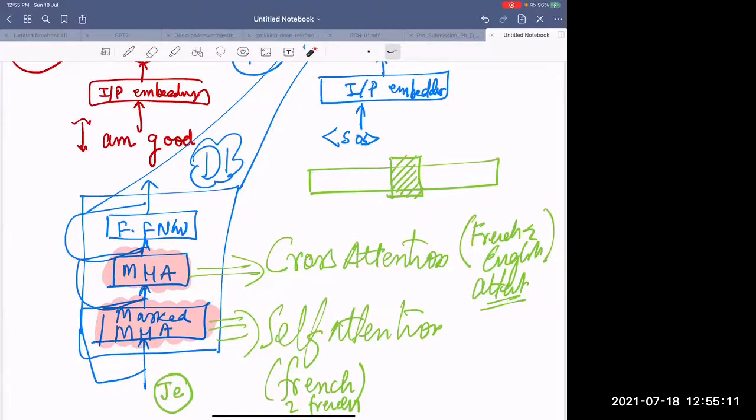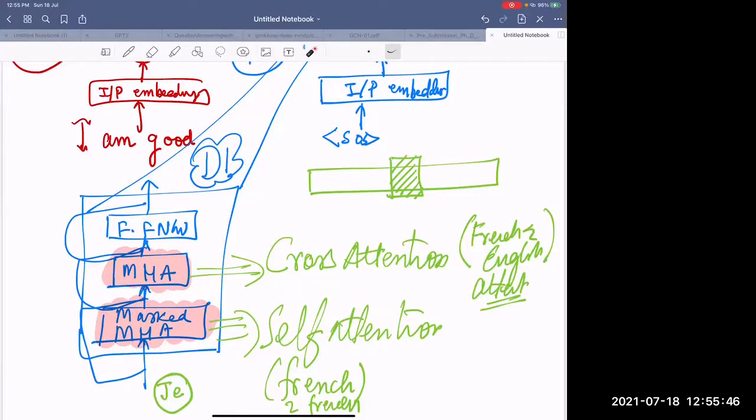Why? Can anyone tell why self attention is masked? Which means that attention of any word that you want to get needs to be only with respect to what we have seen so far, not the upcoming words. Why? Because those words still need to be predicted.